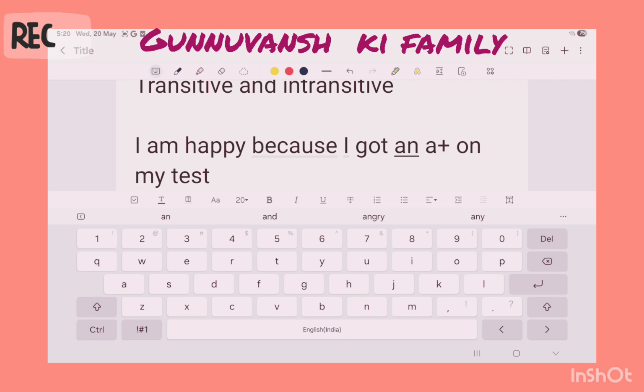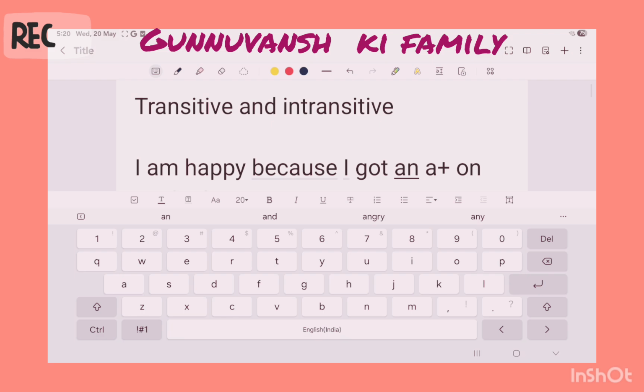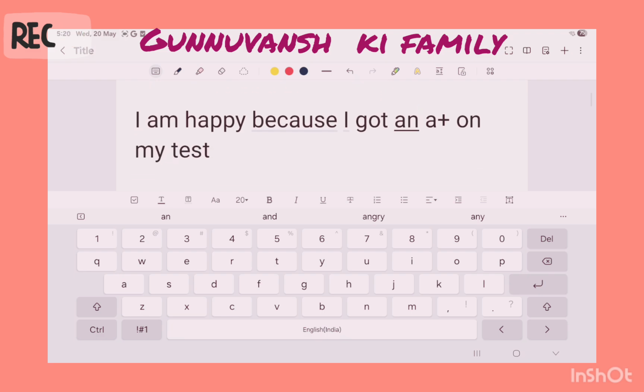Now I'll tell you why it isn't an intransitive sentence. It isn't an intransitive sentence because there is an object getting the action. Because in intransitive sentences, there is no object to receive the action. That's why this sentence is not an intransitive sentence. I could make more intransitive sentences so you guys can get to know it more.